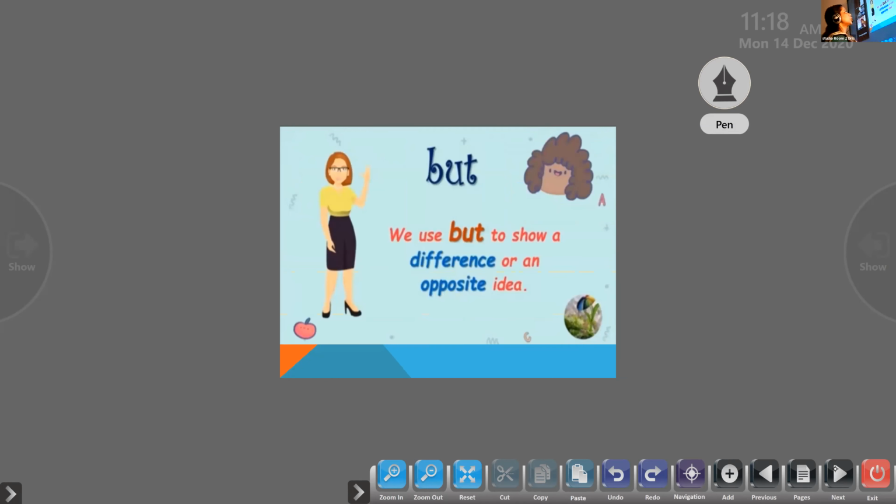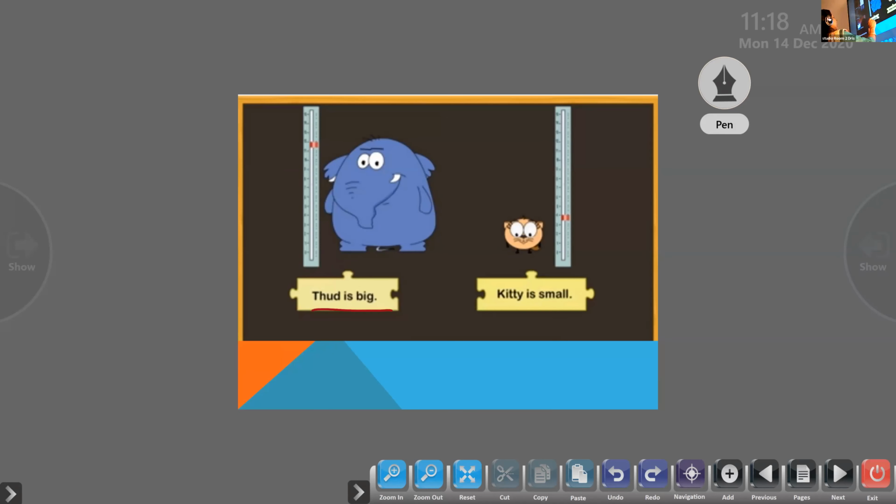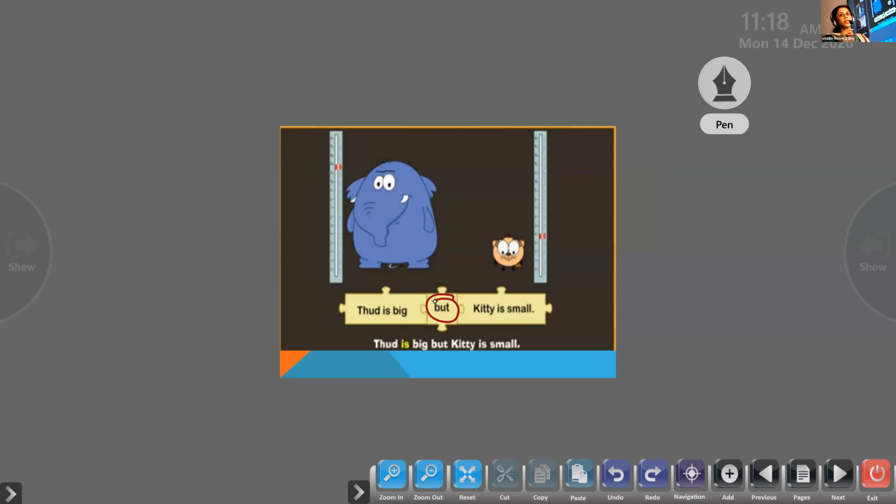Now we'll move on to the conjunction but. But is used to show difference or an opposite idea. When the ideas are different or opposite, we use the conjunction but. Look at one simple exercise here. The elephant is big. The kitty is small. Here you can see the opposite: one is big and the other one is small. So which conjunction do we use here? We use the conjunction but, as the ideas are opposite.